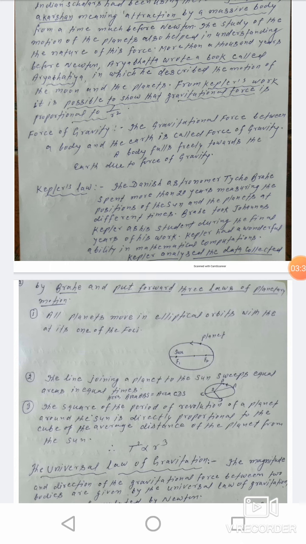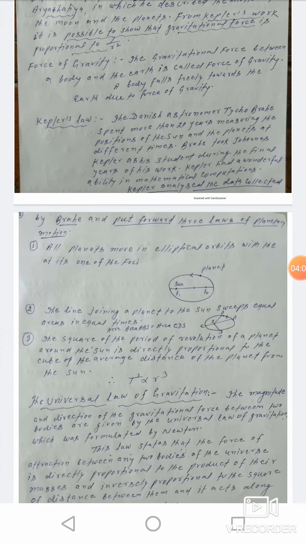Second, the line joining a planet to the sun sweeps equal areas in equal intervals of time. Suppose the first two positions of the planet are A and B and the next two positions are C and D. If the planet takes the same time to move from A to B and from C to D, then the area swept ABS is equal to area CDS, and both are equal.